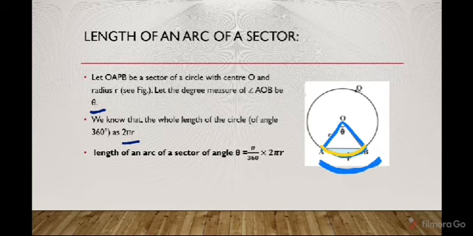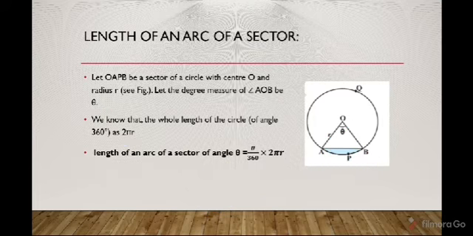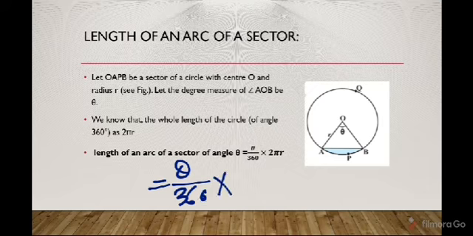So the length of the arc APB, the length of the arc of a sector, will follow the same formula: theta by 360 degrees into, since it is now the length of an arc, 2 pi r. Or you can say the formula is theta by 360 into the perimeter of the circle.